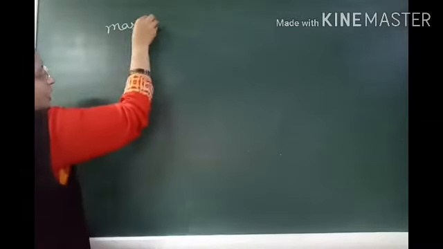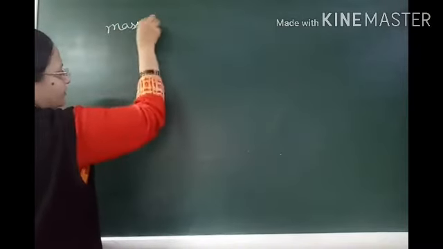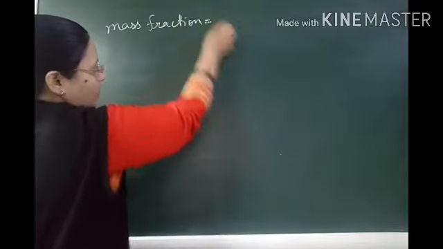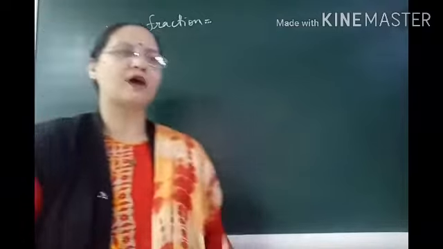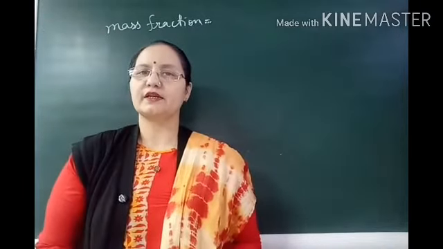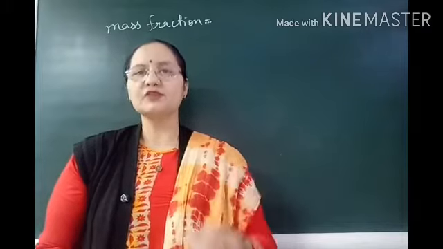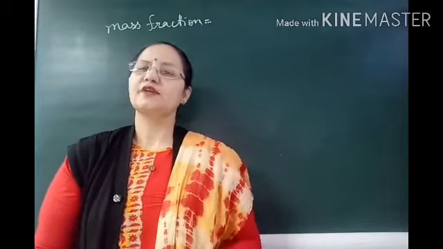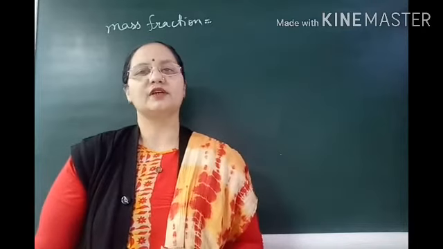First of all, the mass fraction. The mass fraction, or the fraction of mass of an element present in a molecule, is calculated as the mass of that particular element in that compound divided by the total mass of the compound.